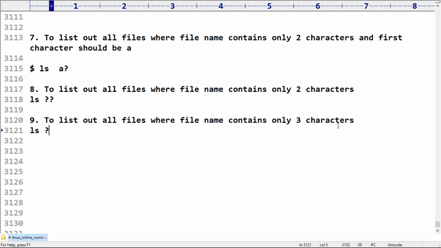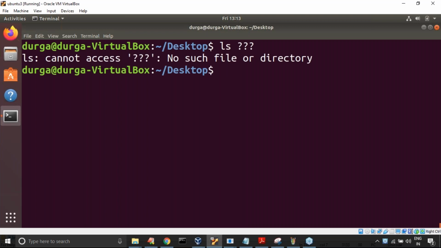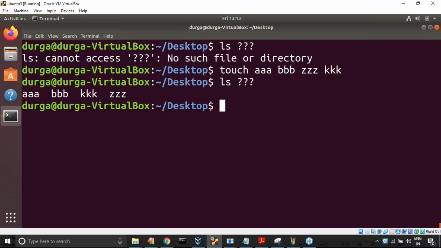ls ???, like that. ls ??? -- here, no such file or directory. What I want to do: touch a, b, z, next k is there, sir. Assume that. Now ls ???, like I'm taking a, b, z, like sir, three file names we are going to get.